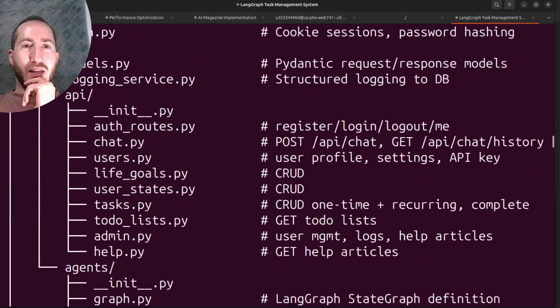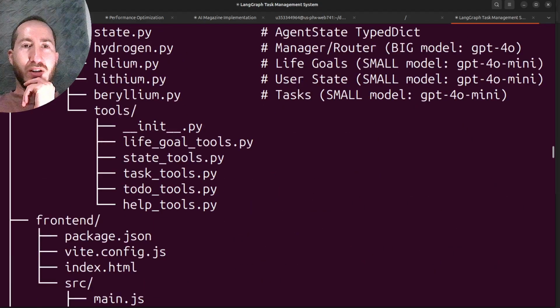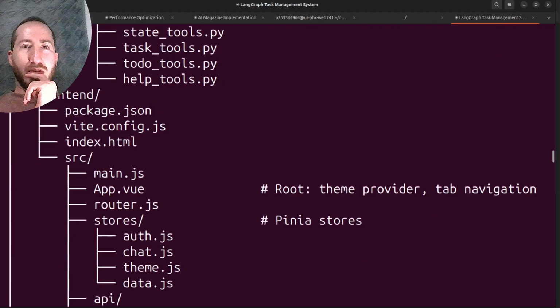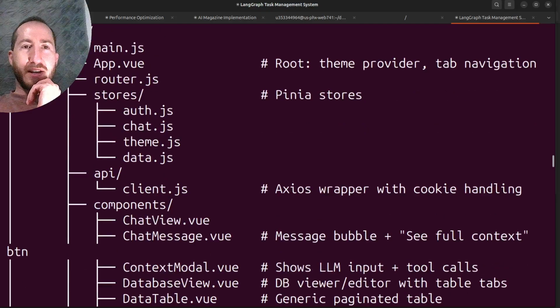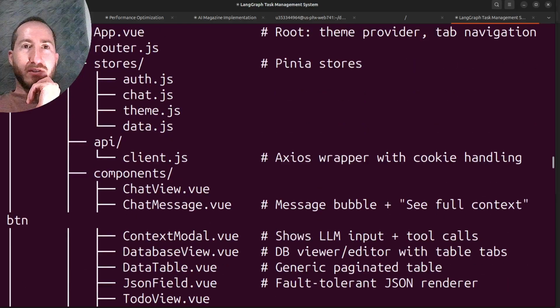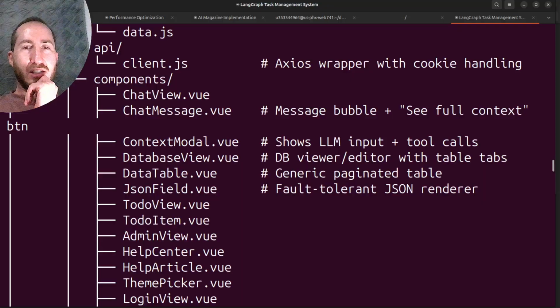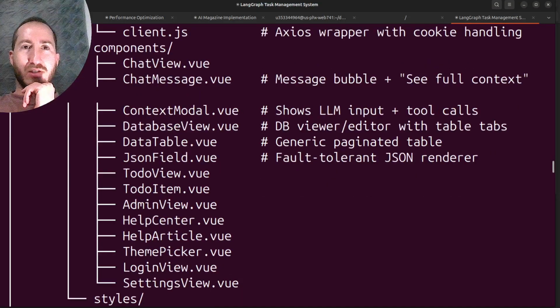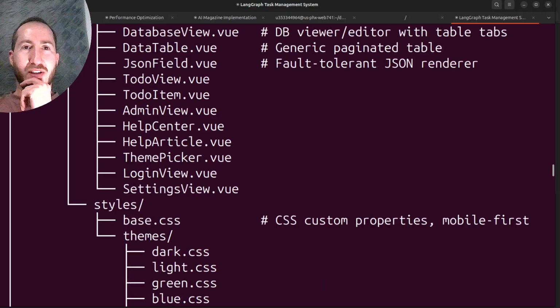We've got structure here, tools, to-do tools, help tools. Front end is package.json, we've got a front end, routers, stores, API, client.js, chat view, chat message, context modal, database view, data table, JSON field, to-do.